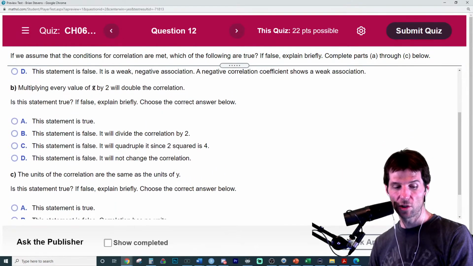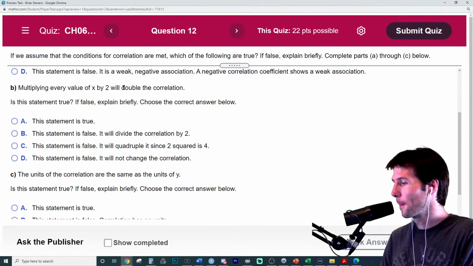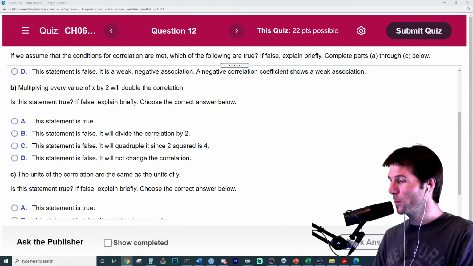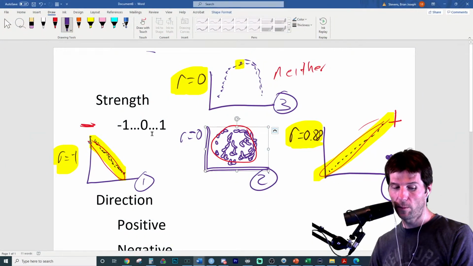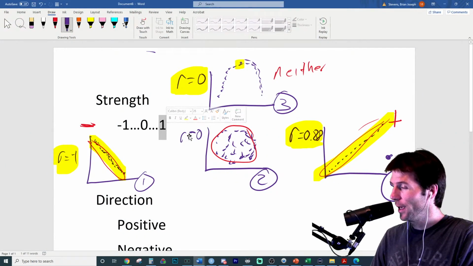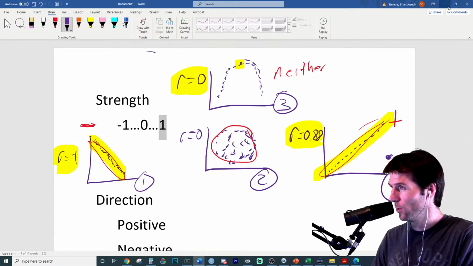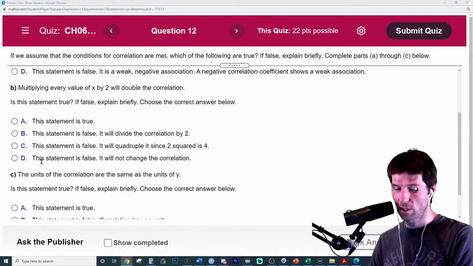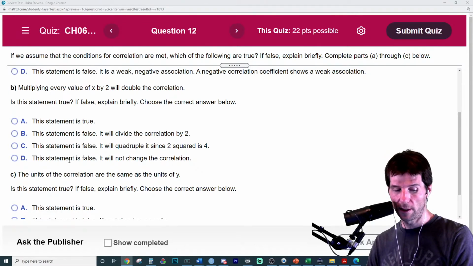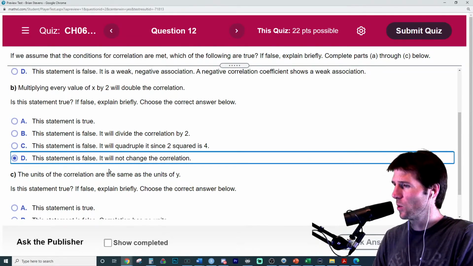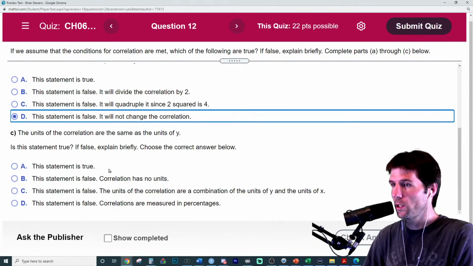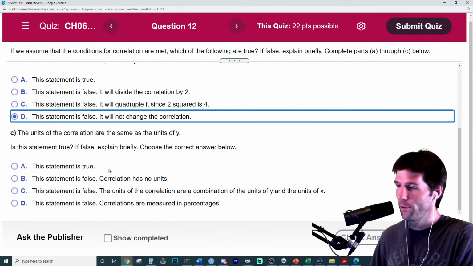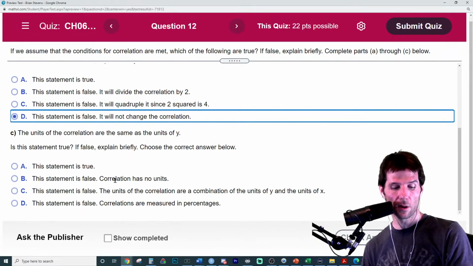Multiplying every value by 2 doubles the correlation. Well, if you have a correlation of 1, that would mean you'd have a correlation of 2, and correlation can only be between 1 and -1. So you can't multiply every value by 2 and get a stronger correlation of 2. It would not change it. Correlation is unitless. The statement is false. It would not change the correlation. If you scale or change correlation, it would not change it. The units of correlation are the same as the units of y. No, this is false. Correlation is unitless.